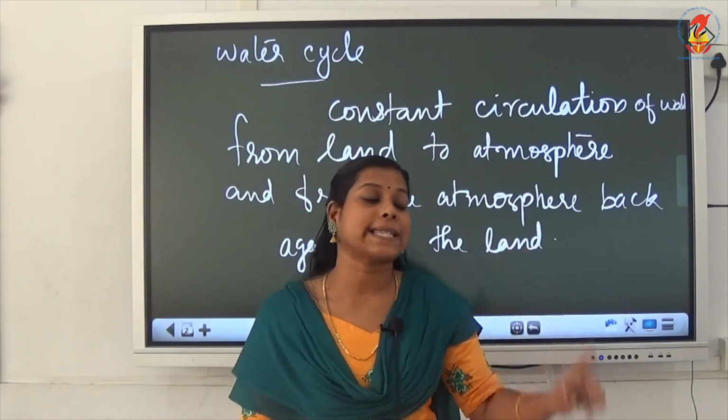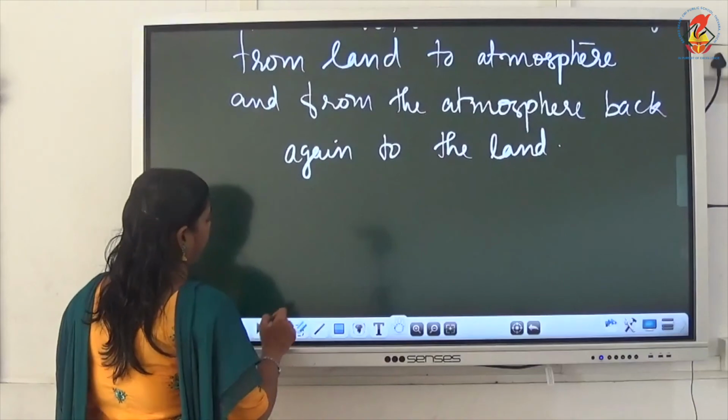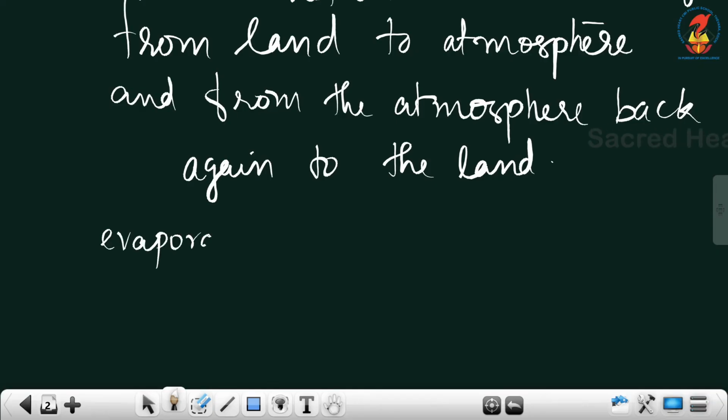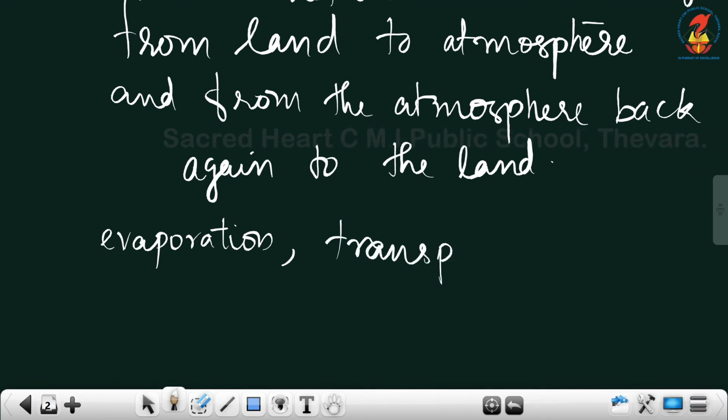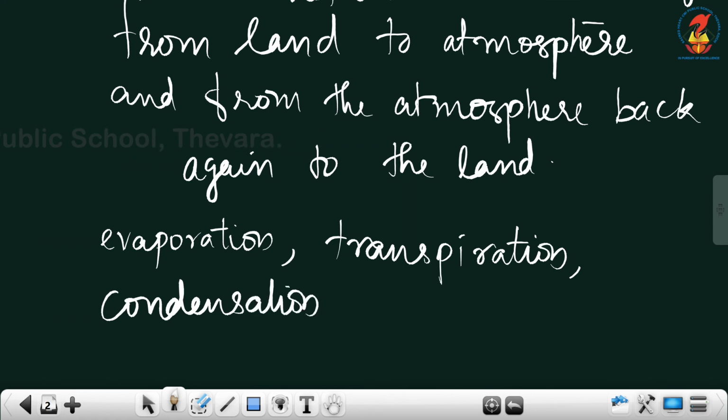So in this water cycle, there are different terms you have to keep in your memory, or we have to use. These terms should be used when you are explaining the water cycle: evaporation, transpiration, then condensation, then precipitation also should be there.